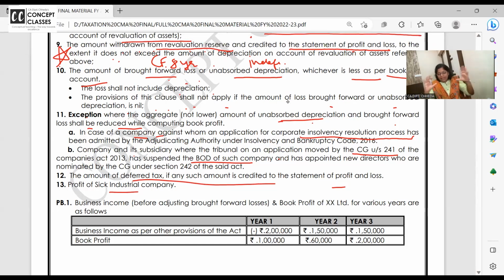You know, one parallel chart which I was willing to print earlier, but later I thought, rather than printing, if I make you write along with me, you will remember it better. Okay. So this is all add and less. Once you do add and less in the net profit as per the books of accounts, what are you getting? Book profit. On the book profit, you have to calculate the MAT.